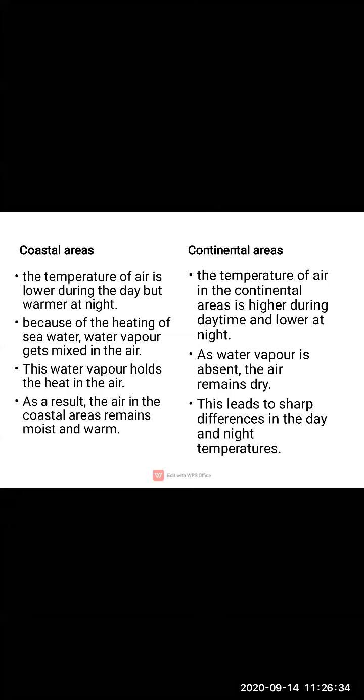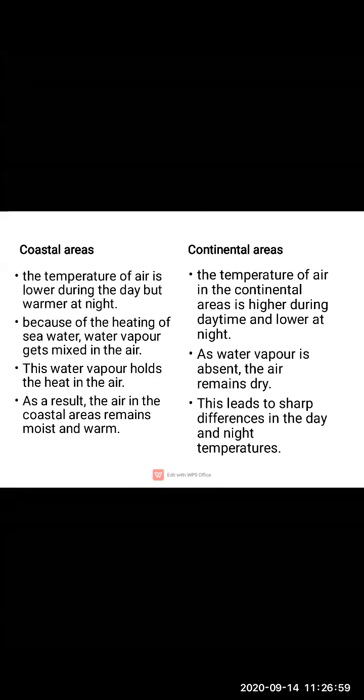Why do we experience moist and warm air in that region? Because here the water vapor holds the heat in the air, and the air in the coastal areas remains moist and warm. Whereas in continental areas, what happens, children? As there is absence of water vapor, the air remains dry, and this leads to sharp differences in the day and night temperatures. See, children, what happens in such regions in the continental areas?